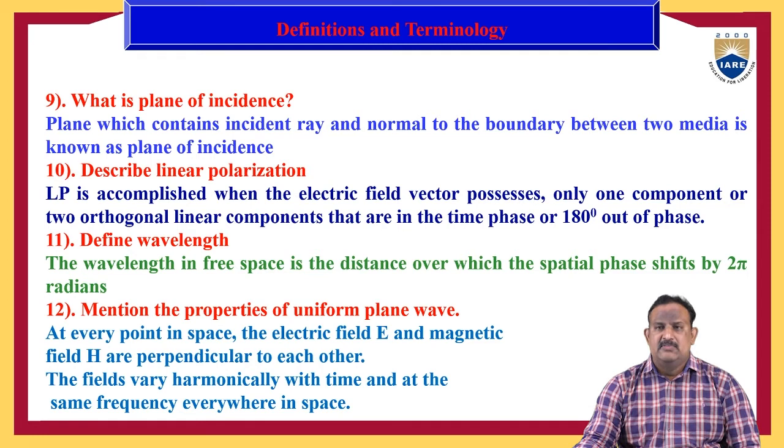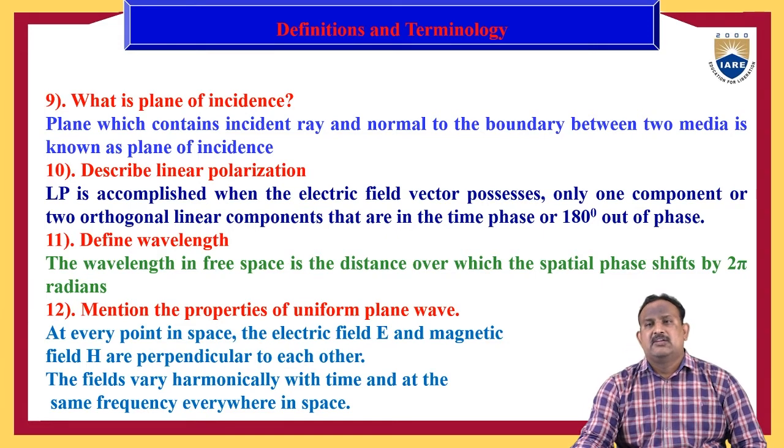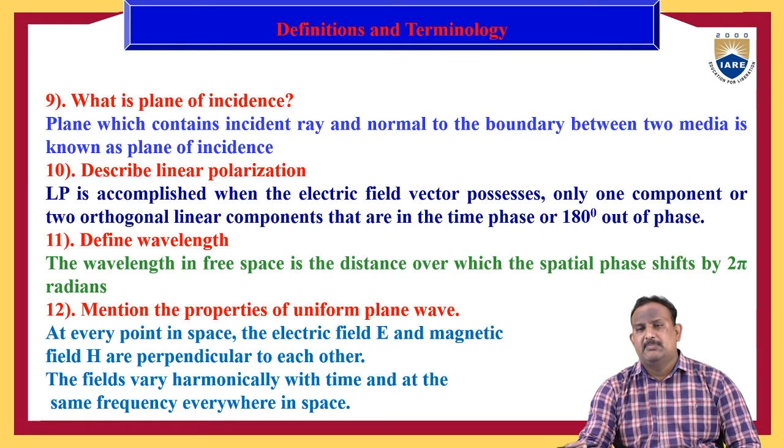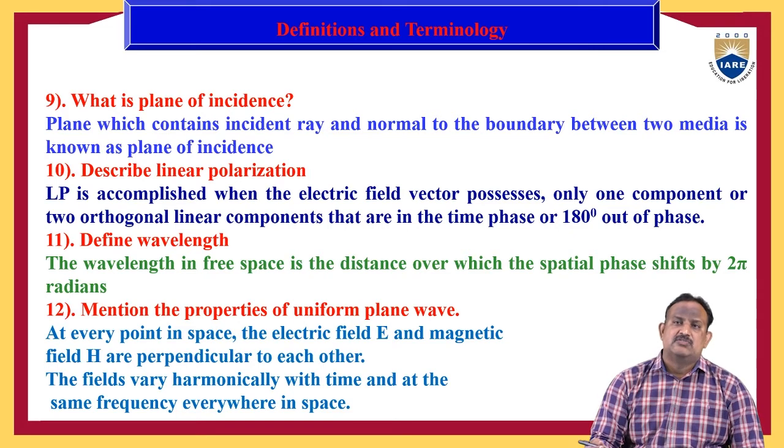Mention the properties of a uniform plane wave. At every point in space, the electric field E and the magnetic field H are perpendicular to each other. The fields vary harmonically with time and at the same frequency everywhere in space. So everywhere in space, both the electric and magnetic fields are at the same frequency.